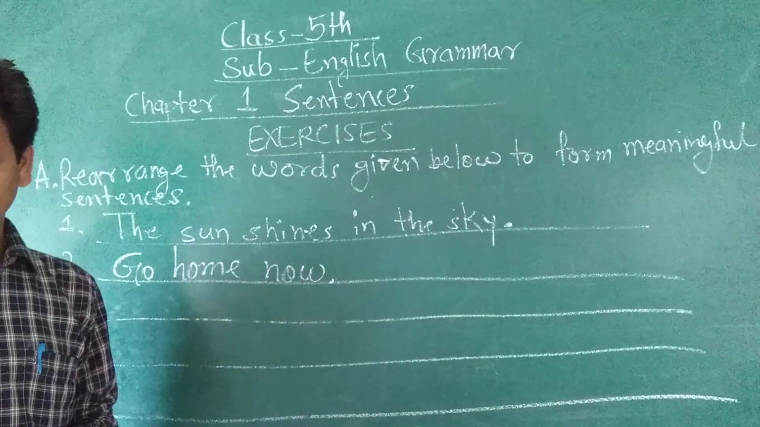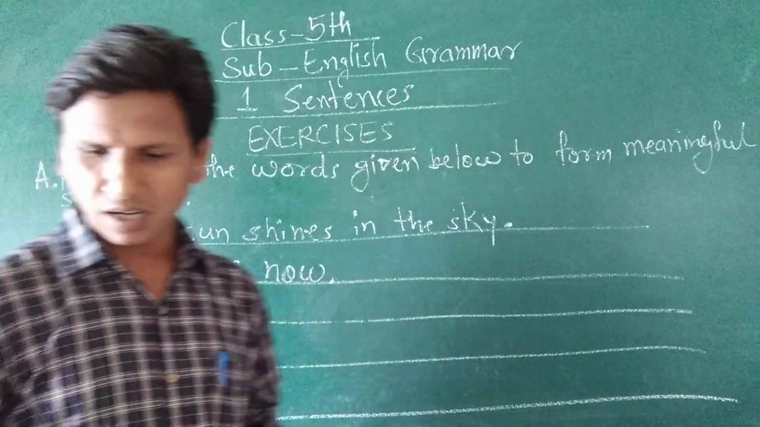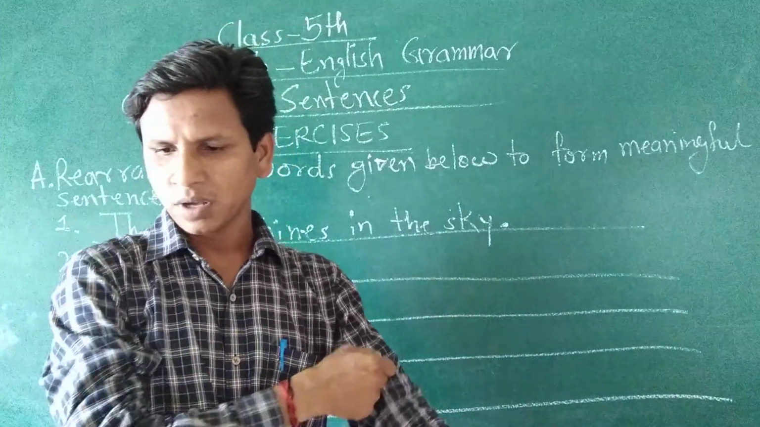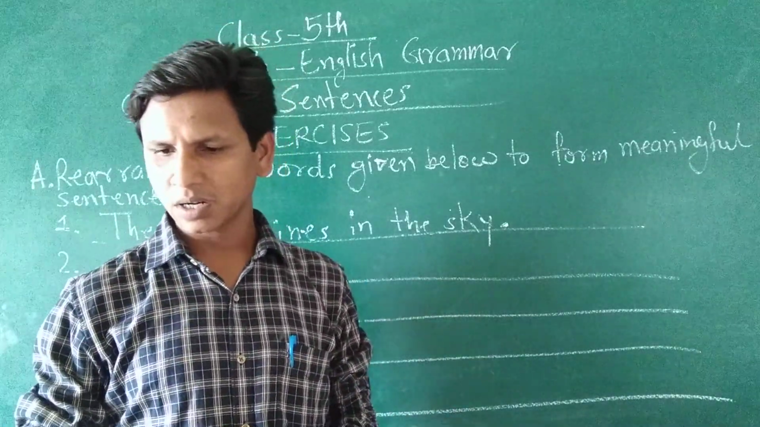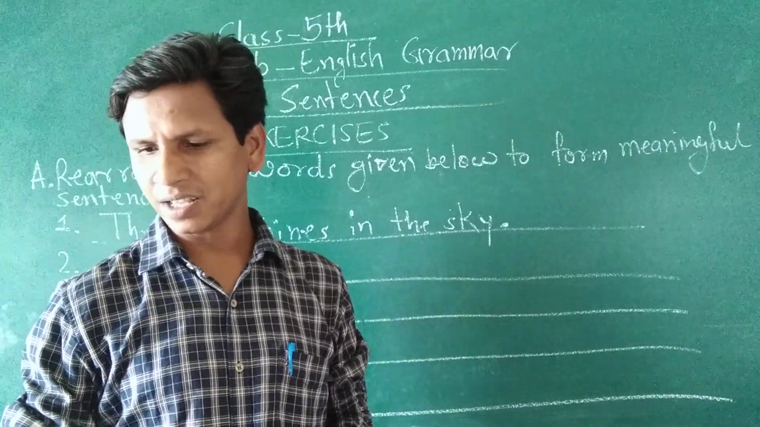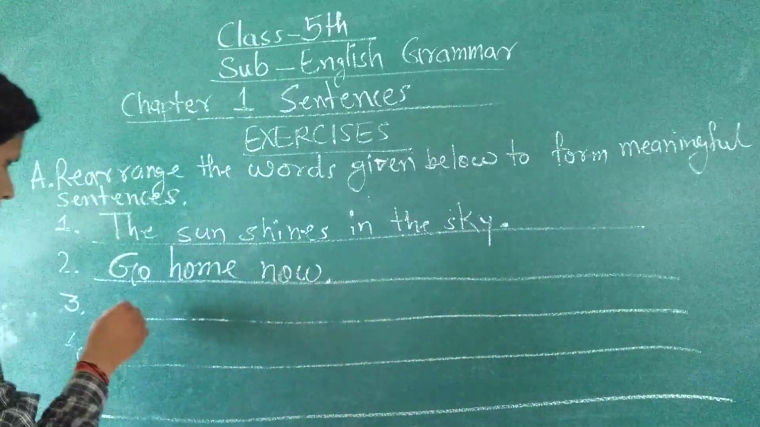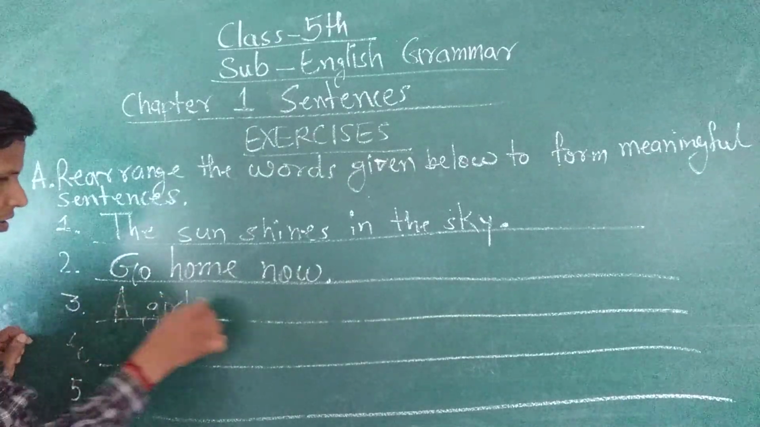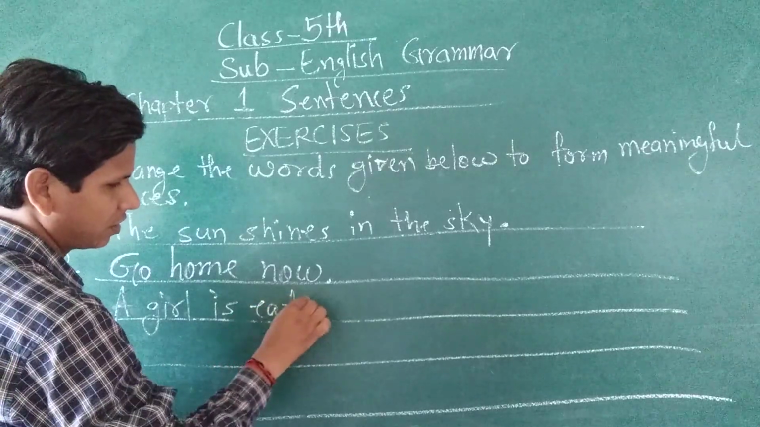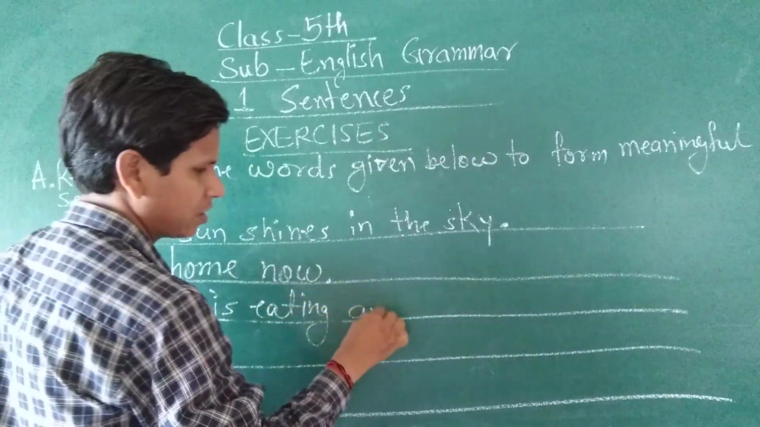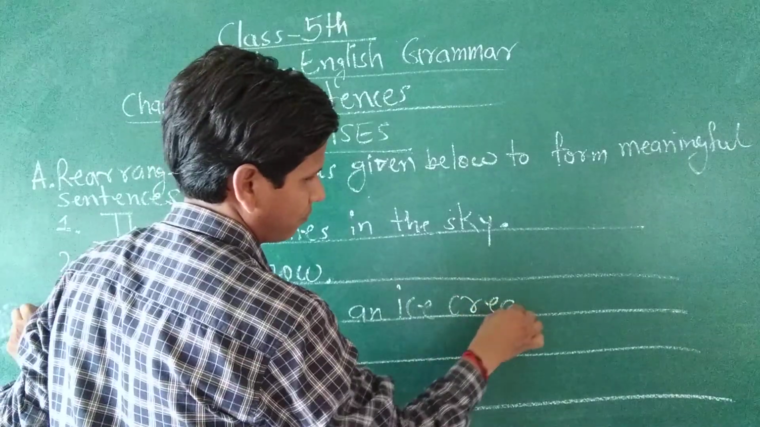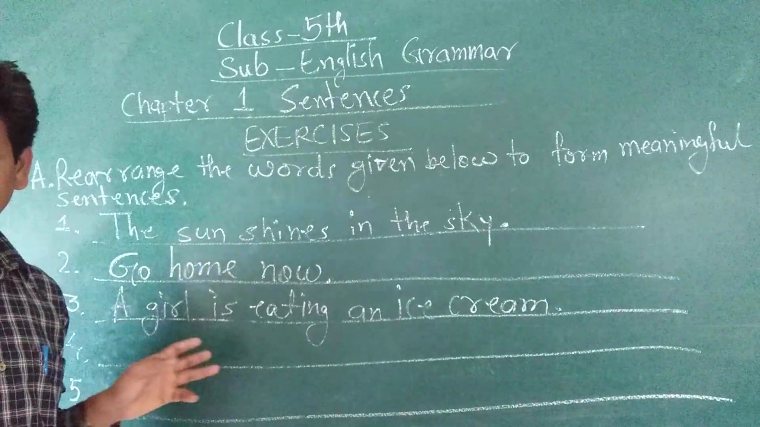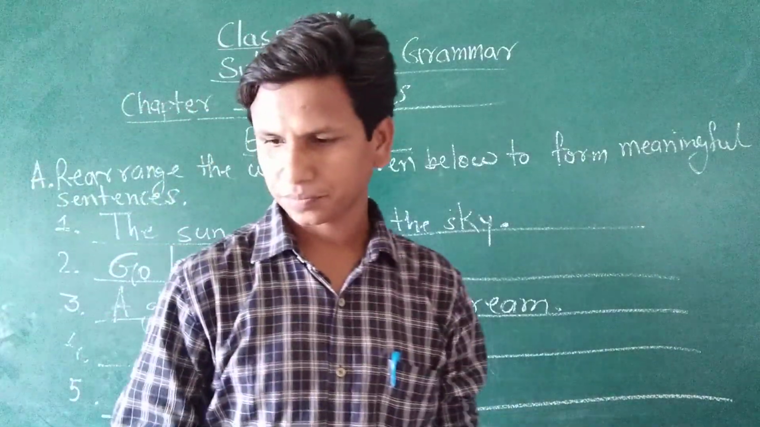Then the third group of words is ice cream and eating a girl. So here the subject will be a girl, then is eating an ice cream. A girl is eating an ice cream. Full stop. Okay. A girl is eating an ice cream.